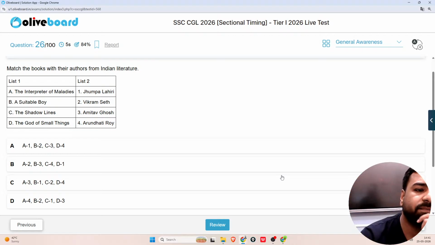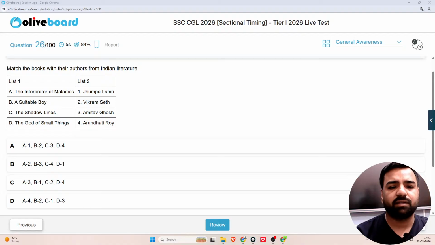So the first question is, you need to match the following books with their authors from Indian literature. List one has some books and list 2 has the authors. The first one is The Interpreter of Maladies, written by Jhumpa Lahiri. Second one is A Suitable Boy, written by Vikram Seth. The third one is The Shadow Lines, written by Amitav Ghosh.